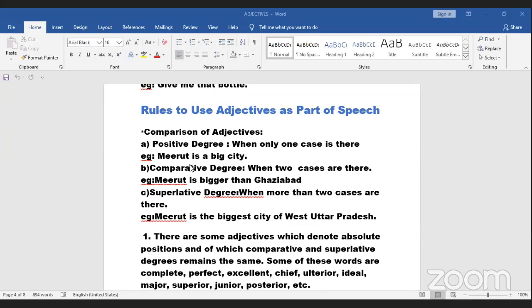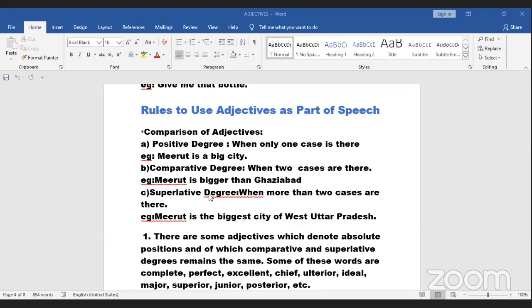Now the comparative degree, the second degree, is when I compare Meerut with another city. Meerut is bigger than Ghaziabad. Now see, bigger is the comparative degree. That means when I compare Meerut with Ghaziabad, I have come up with another degree of comparison, the comparative degree, the second degree. So when I compare two things, then I use the comparative degree, bigger.